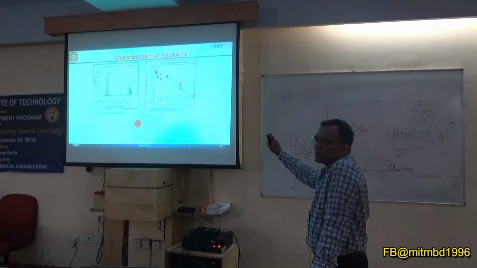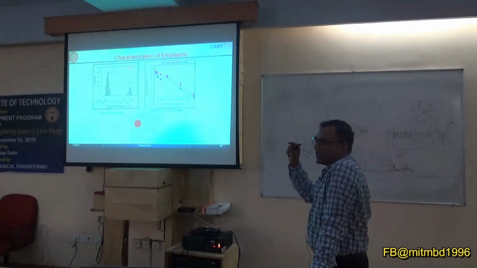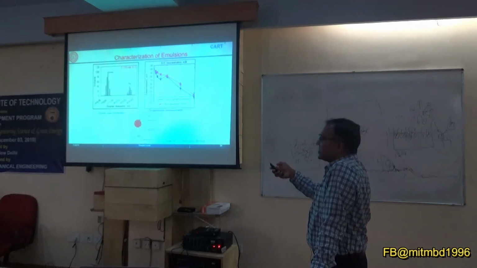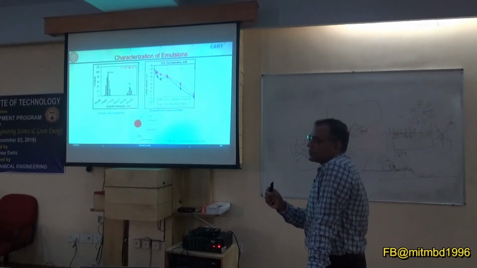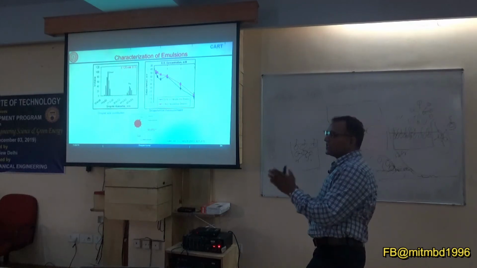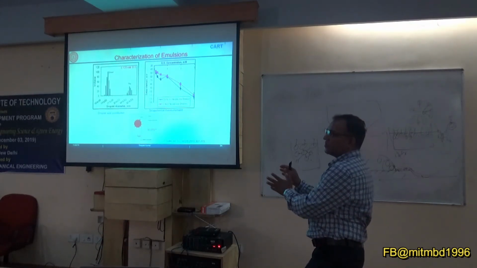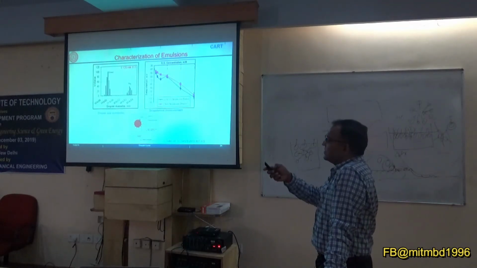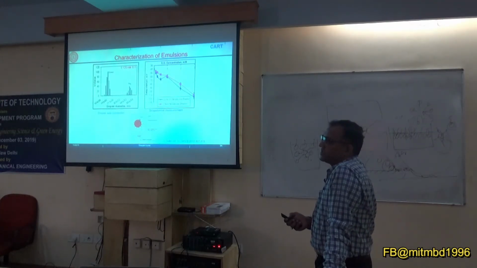Understanding this is a very important criterion. The higher the zeta potential, either positive or negative, the higher the repulsive forces between two droplets, and this will lead to high stability of the emulsion. And this will again be high when you have smaller droplets.